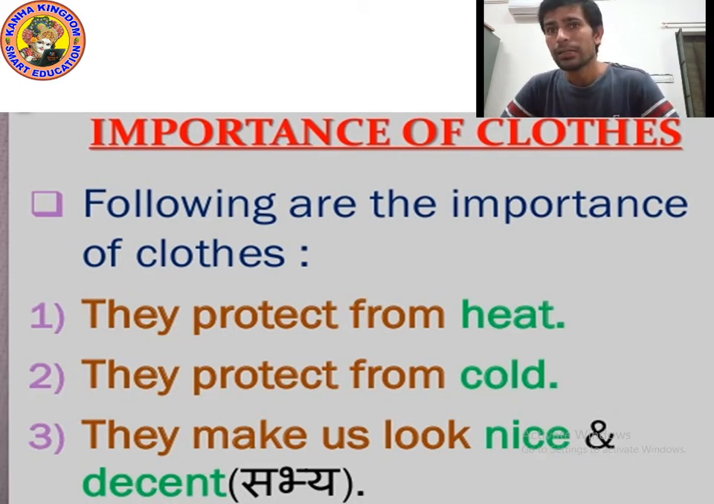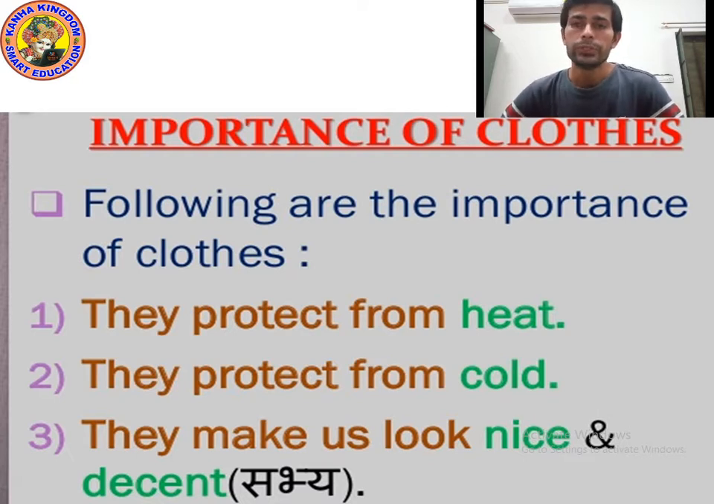In winter season we wear sweaters. Do you wear sweaters? And we wear different kinds of clothes, and we cover our face, so they protect us from cold. And next point number 3 is they make us look nice and decent. We look good and well mannered in clothes. So we should wear good clothes.